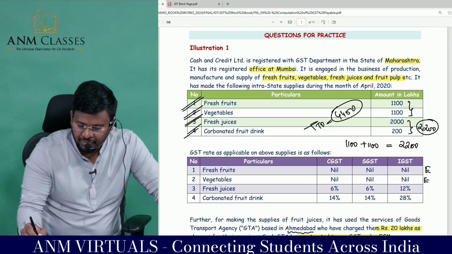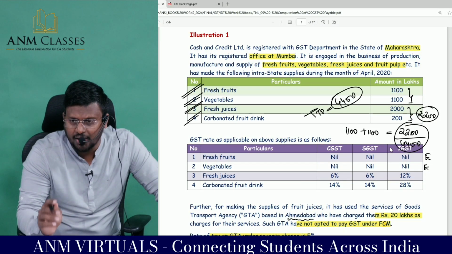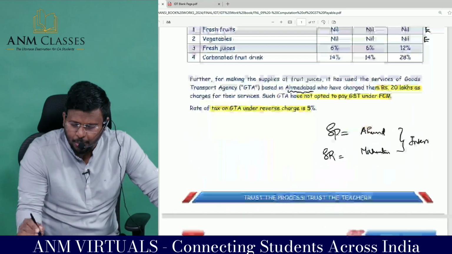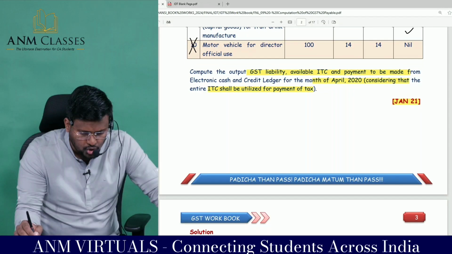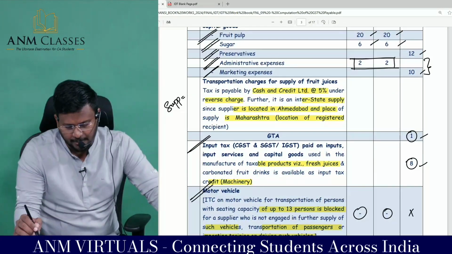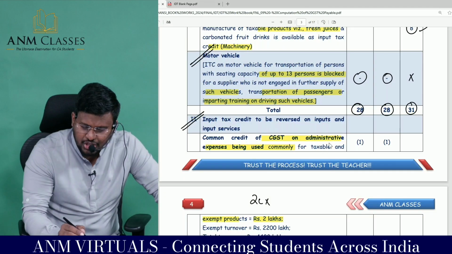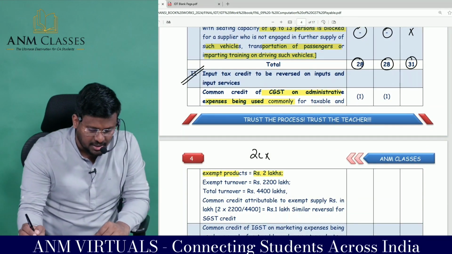Am I right? Yes, so 2200 divided by 4400 is the proportion. That means 50% of the credit has to be put in the dustbin, because 50% of the credit has been used for exempt supply. Comfortable, sir?